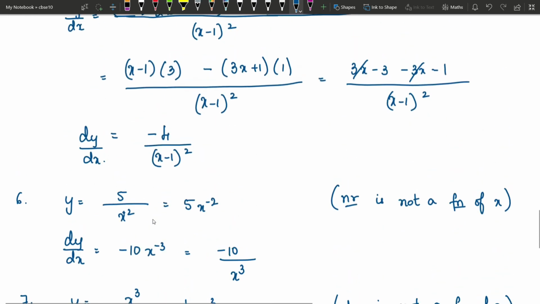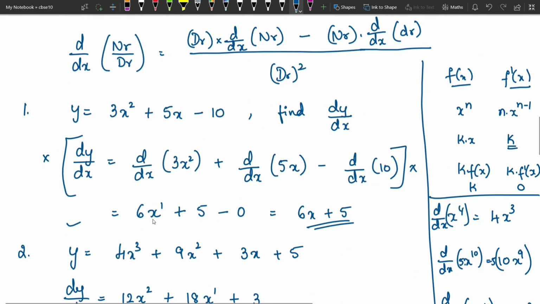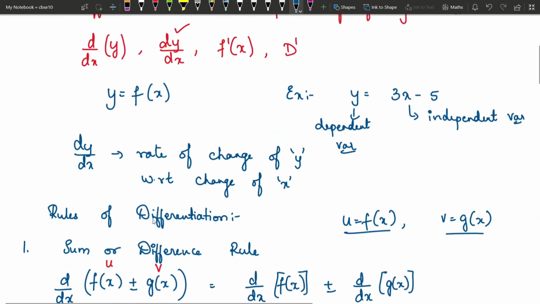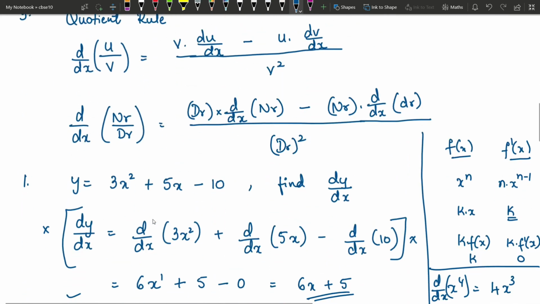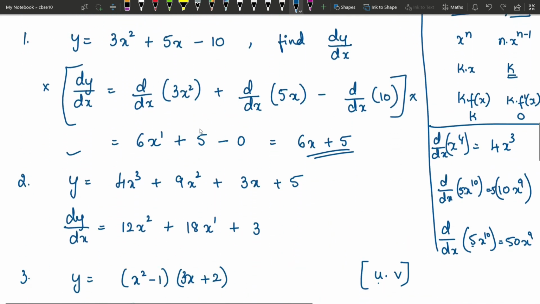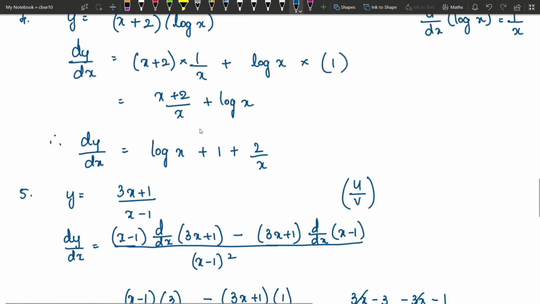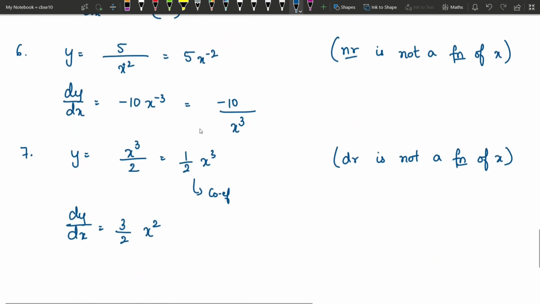This is about sum rule, difference rule, product rule and quotient rule. Please go through this again if you have not understood it clearly. Once you have understood this, these are basic questions. This type of question will not appear in the exam because it is too simple. I have explained this so that you will understand how to do basic differentiation.